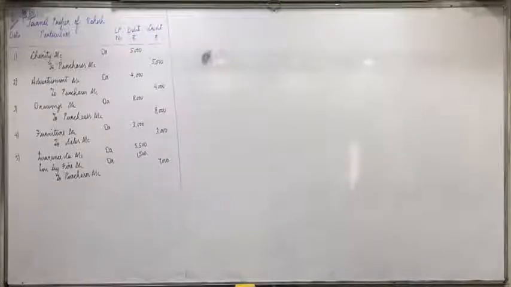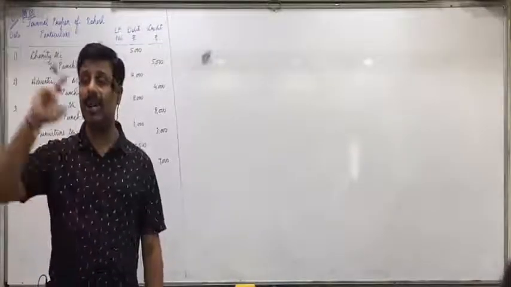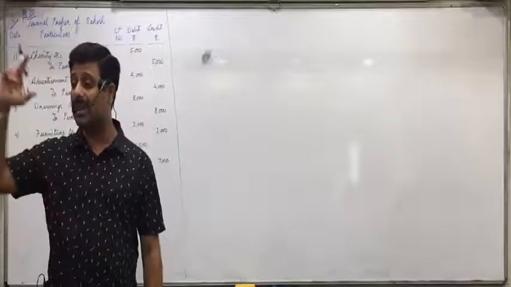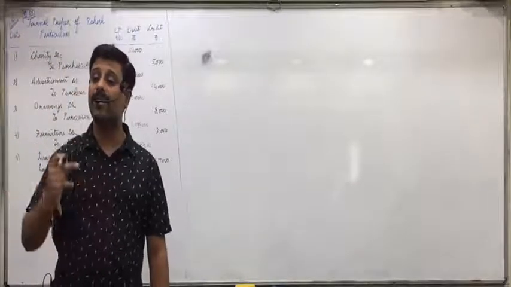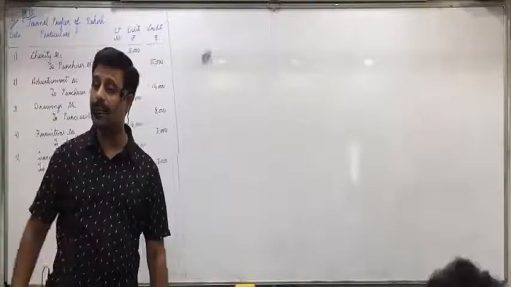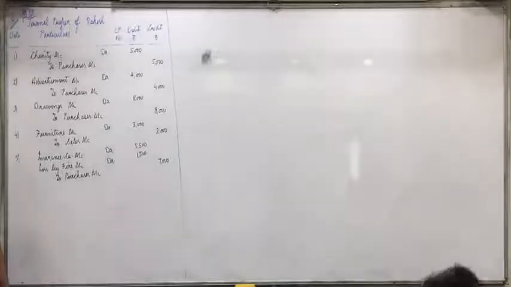To close her account. When we sold the goods to Nirali, we would have passed the entry Nirali account debit to sales, meaning we would have debited Nirali's account at that time. Now to close her account you reverse and credit, because she did not pay the money. So why do we credit Nirali's account? To close her account, not because she is the giver. In fact, she is not the giver.